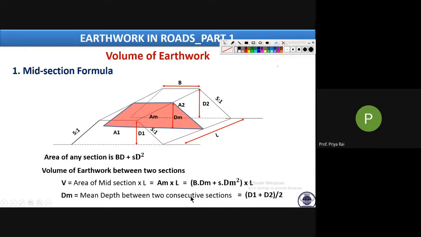In this particular example, DM will be D1 plus D2 by 2. If there are more sections, D2 plus D3 by 2 will give you another DM value, another AM value, and similarly we will get the corresponding areas. Then we multiply with the length and we get the volume. Is it clear?